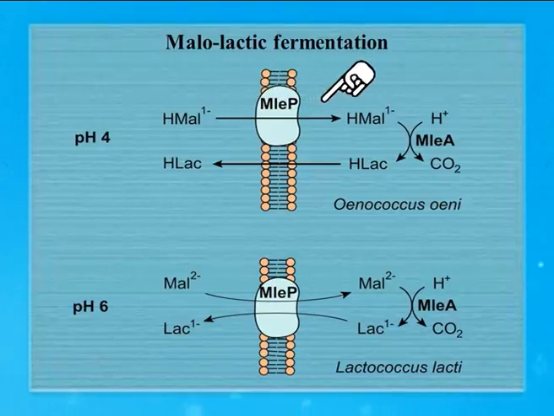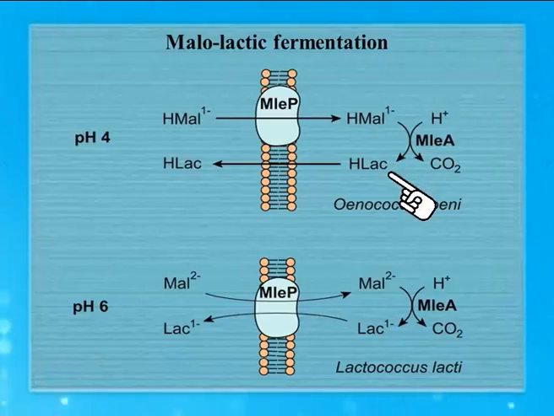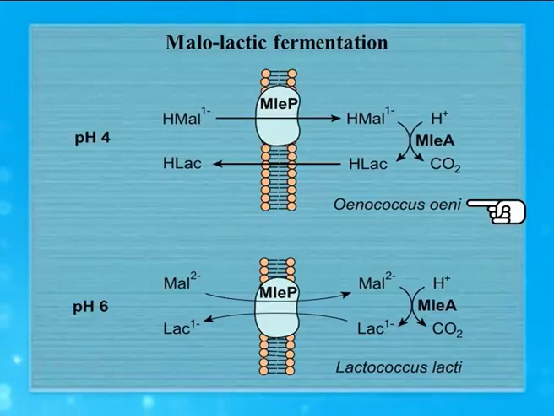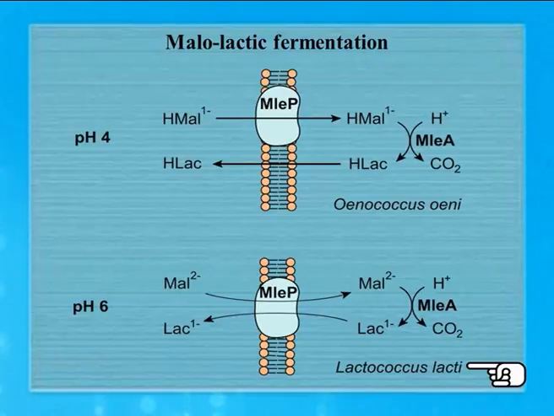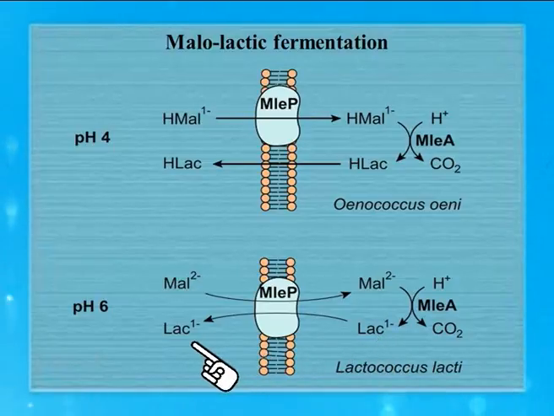They take this malic acid inside their cell and convert it into lactic acid, and this lactic acid then comes out of the cell. So this is done by Oenococcus oeni. While in the case of Lactococcus lactis, which cannot thrive at a low pH but can thrive at a pH of 6, malic acid can again be converted to lactic acid and this lactic acid is transported out of the cell. So this is the example of malolactic fermentation in two different genera, but the difference is